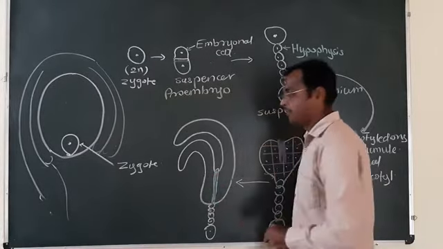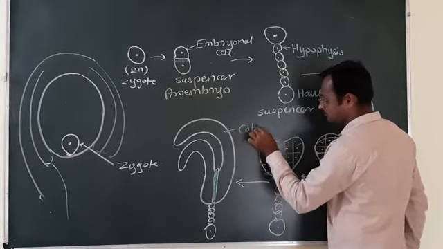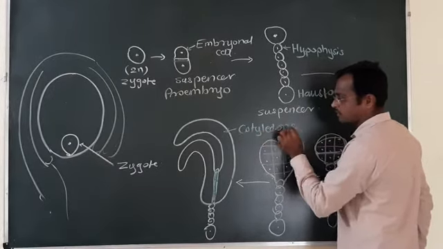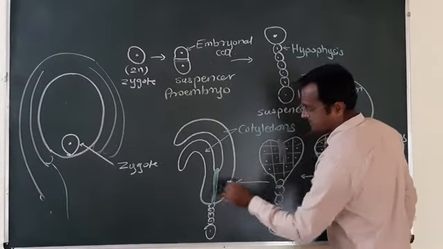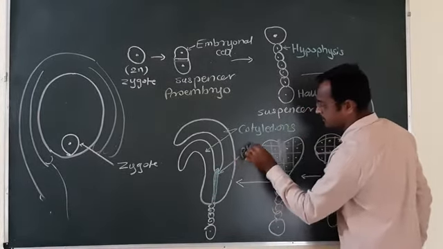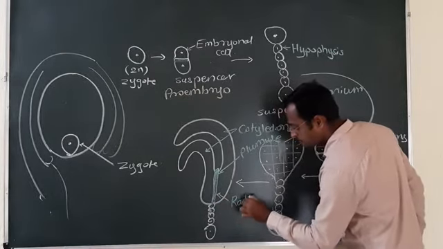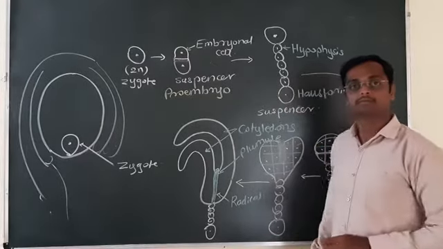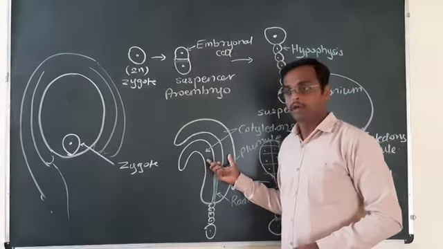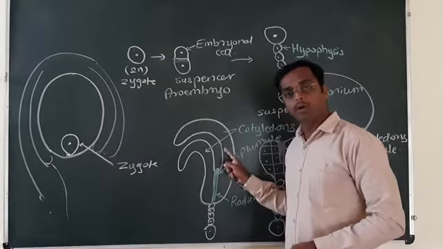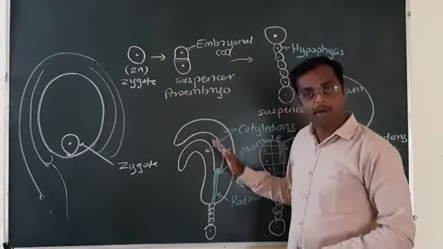Here it is the embryonal axis. Here the structure is cotyledons. These are the cotyledons. Here it is the embryonal axis. This structure is plumule. This one is radicle. And this is the development of a dicot embryo. This embryo contains the 2 cotyledons. This is the dicot embryo. Understood the development of dicot embryo?